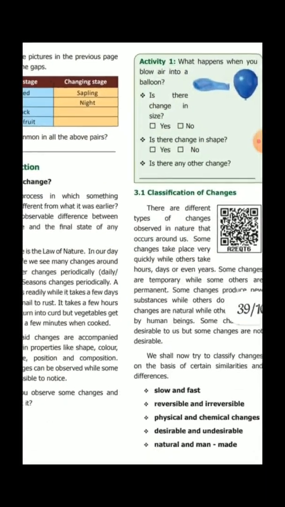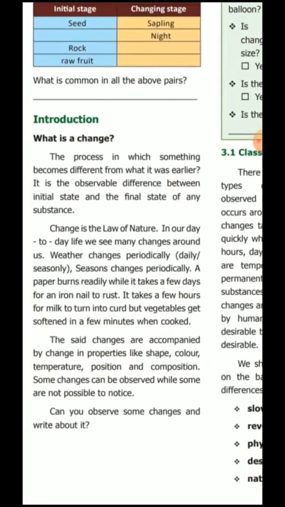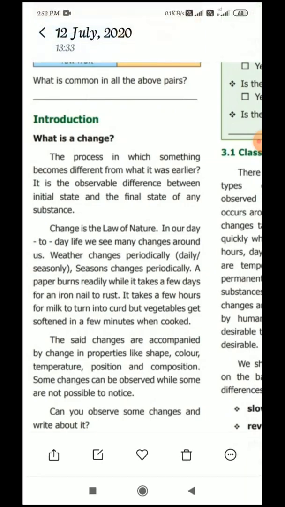First, what is change? The process in which something becomes different from what it was earlier. It is the observable difference between the initial state and the final state of any substance. The transformation of one thing into another is called a change. Change is a continuous process. It is the law of nature.